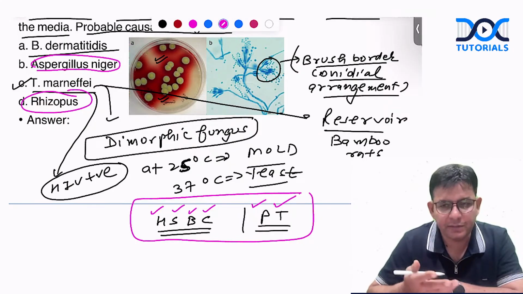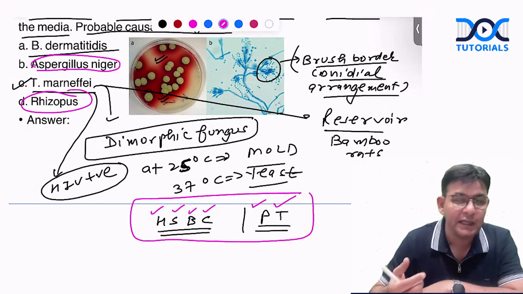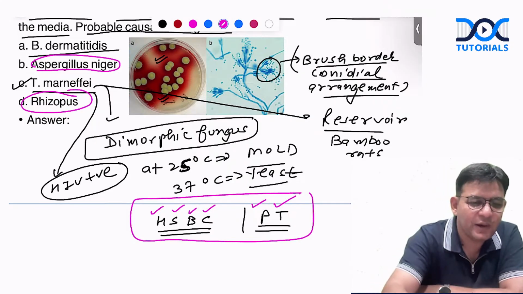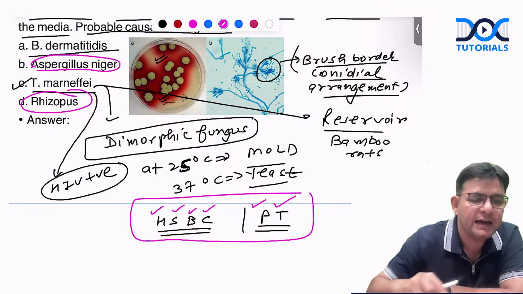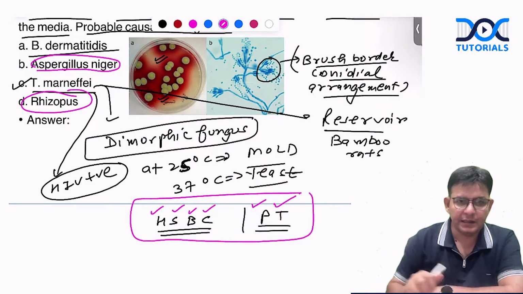Mucor, the brother of Rhizopus, produces cotton woolly colonies on the SDA. Remember the mucus you clean from a patient, cotton, in your internship. All these important things you should know, guys, as they are being asked again and again.